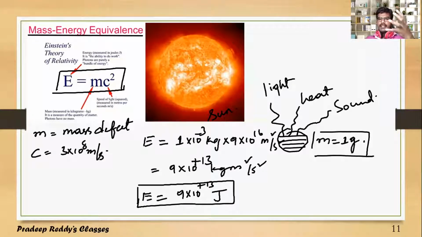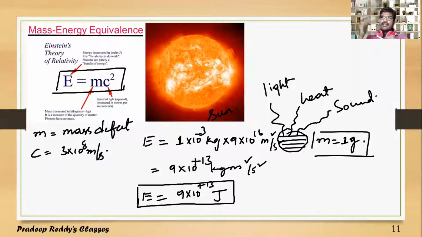Like that, in a star there are innumerable nuclei, hydrogen and helium nuclei, present within that star. So to bind all those nuclei, some mass must be getting converted into energy, and that mass will produce light as well as heat and sound energy.